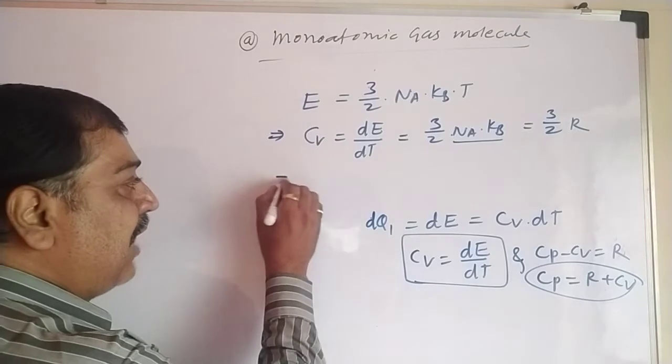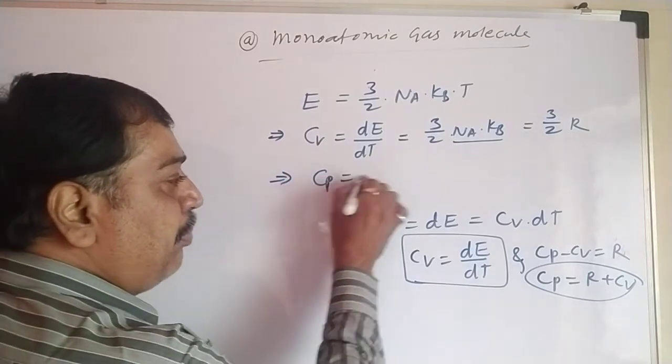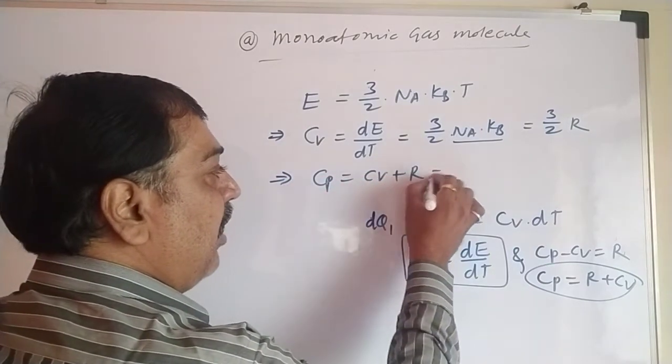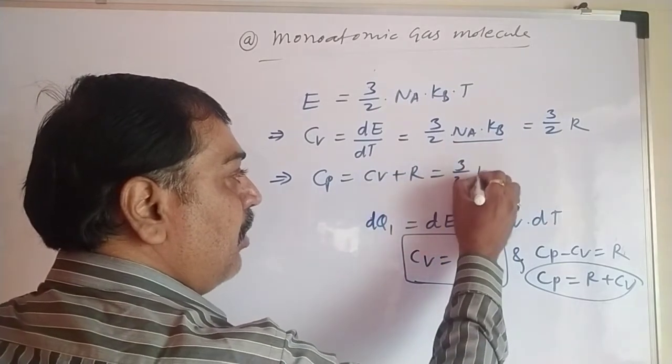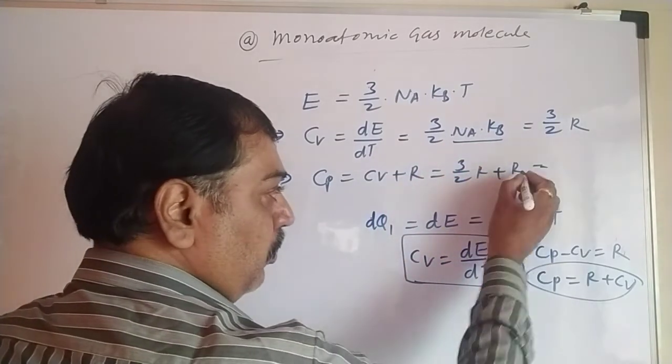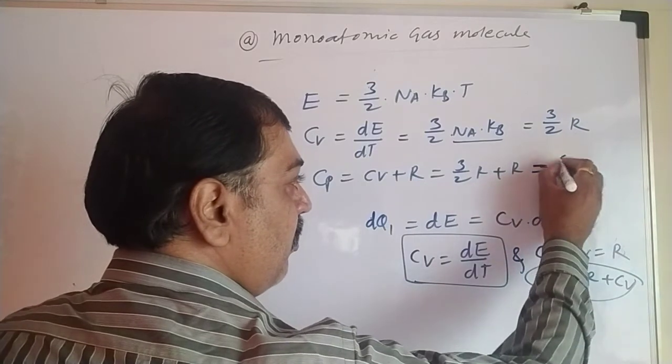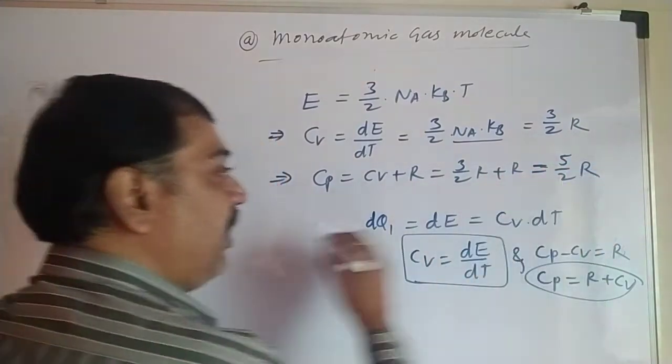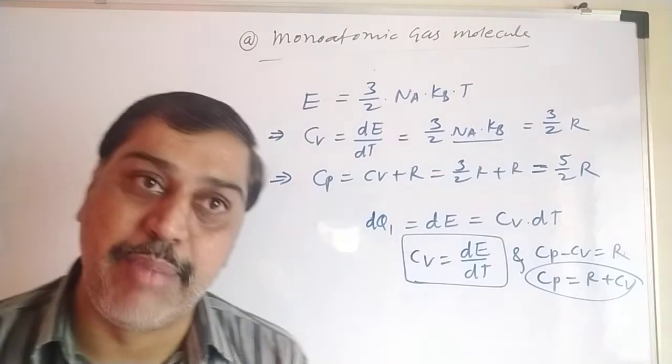So this implies that by Mayer's relation, Cp equals Cv plus R. Cv is 3 by 2 R plus R, so it becomes 5 by 2 R. So we get here Cp as 5 by 2 R.